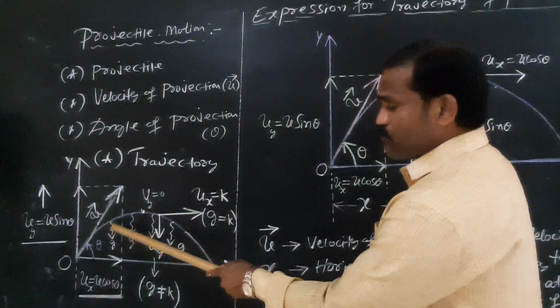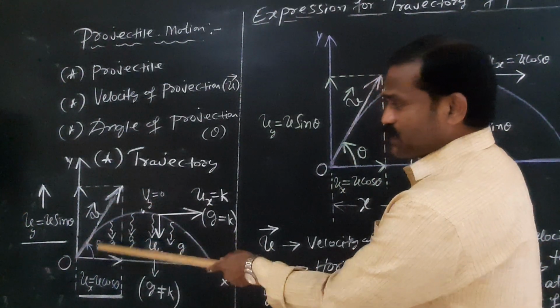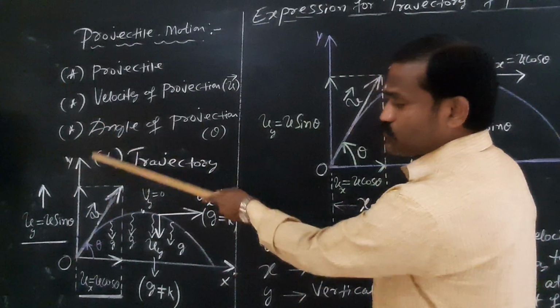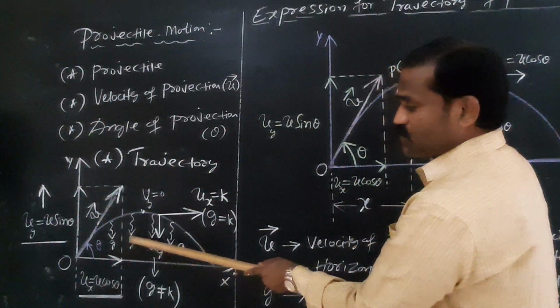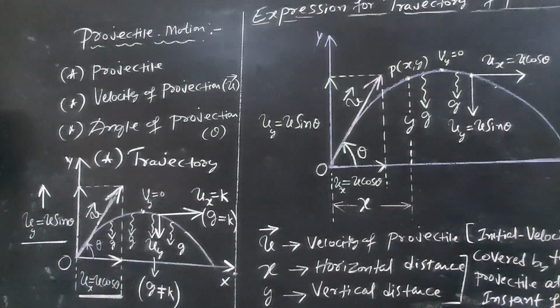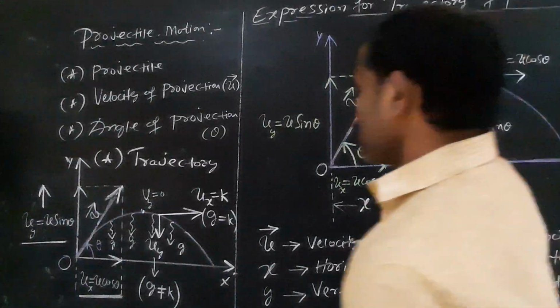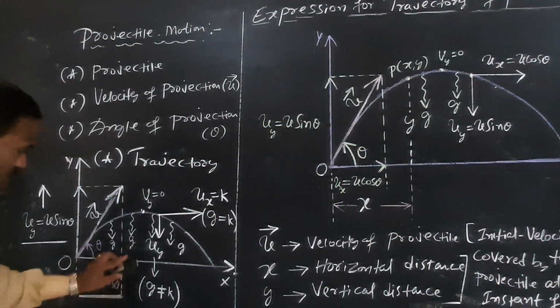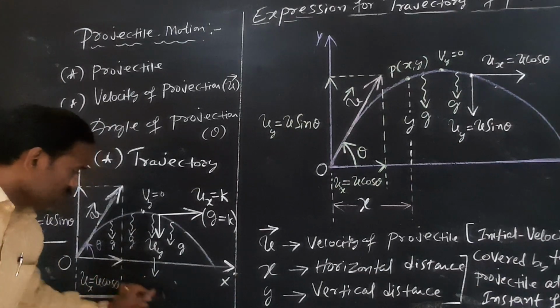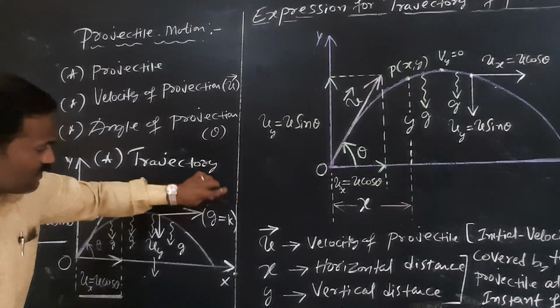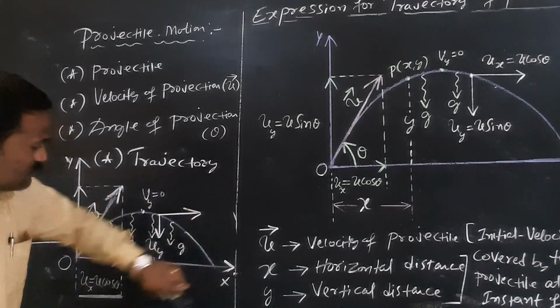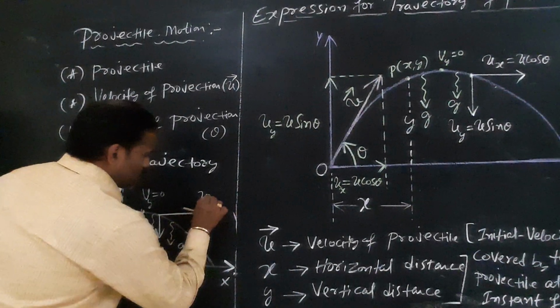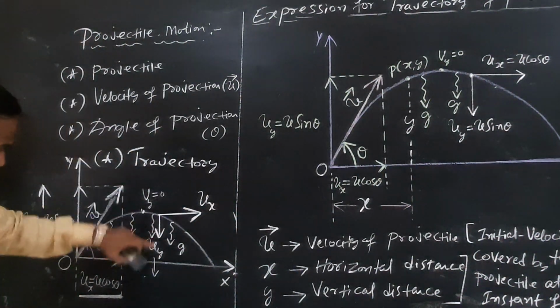Whereas the vertical component of velocity is uy is equal to u sin theta, but g is not constant for vertical motion. Am I right or not? This is the direction of ux and this is the direction of uy.